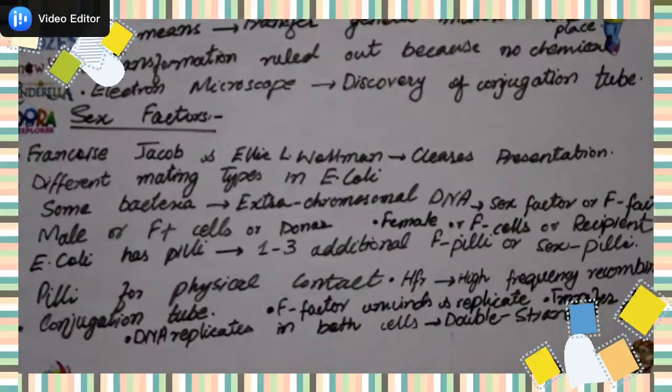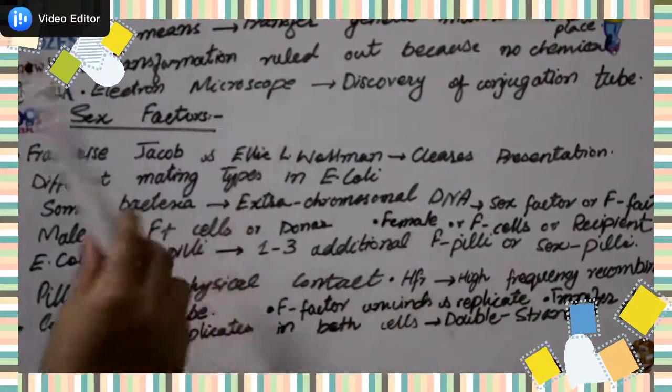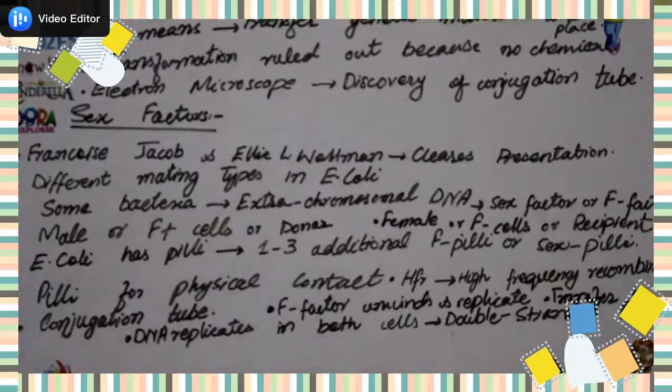They thought that some transfer of genetic material takes place, and transformation was ruled out, because they did not find any chemical or substance which could be responsible for this transfer. Later, when they studied with the electron microscope, they found the conjugation tube, and they found that the conjugation tube is responsible for this process. Next come the F factors.